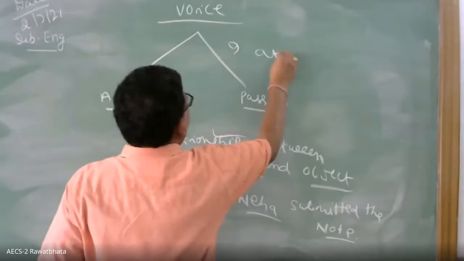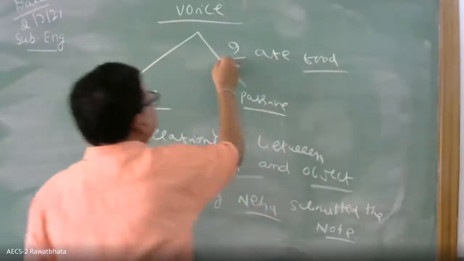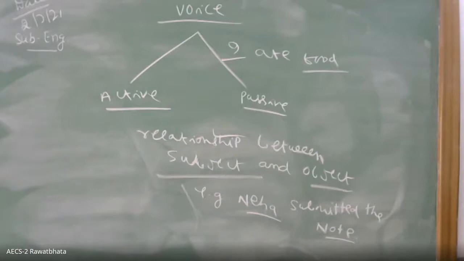I ate food. Here, we have to write in the notebook the subject. So subject is I and object is food. Very good. So in this way, how do we know whether a sentence is active or passive?